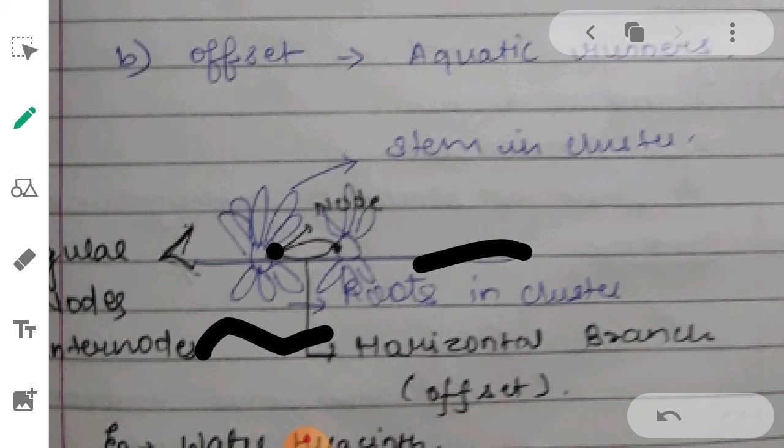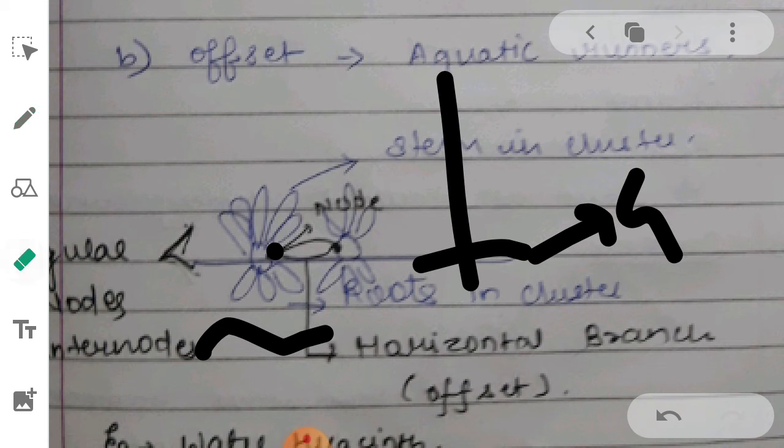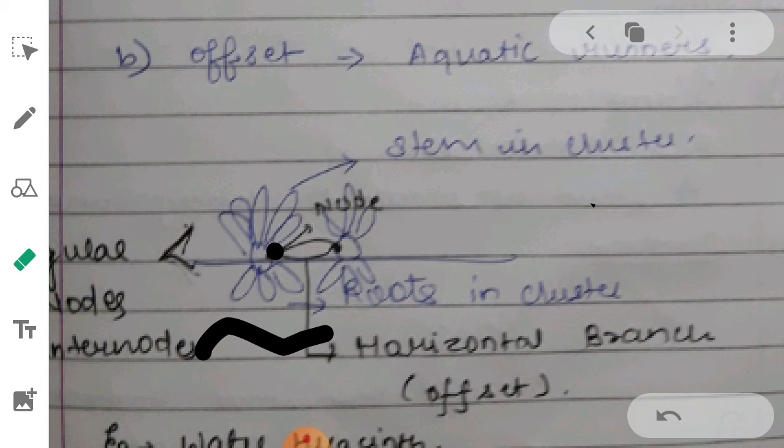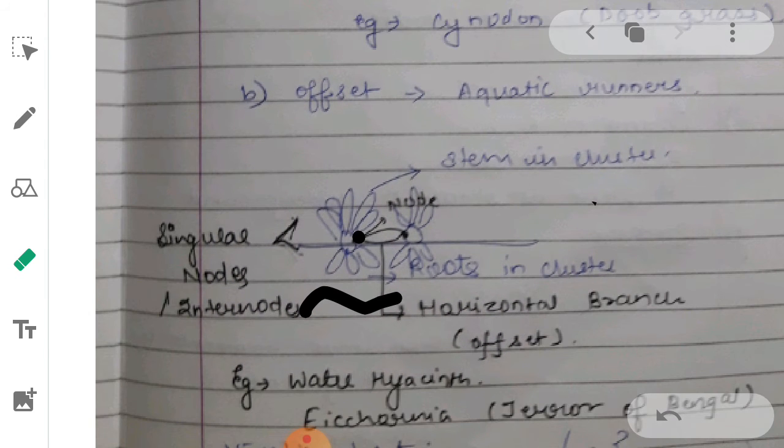From there a stem arises which will run horizontally and give rise to a new plant. It will run horizontally above the ground surface. Over here there will be only one or two nodes or internodes. But if we move to the case of runners, you have seen there were so many nodes and internodes like this.